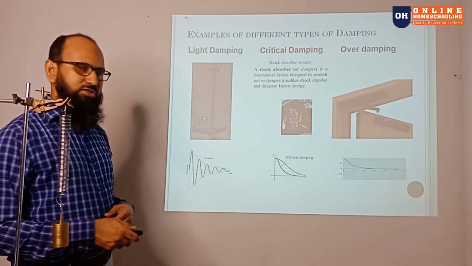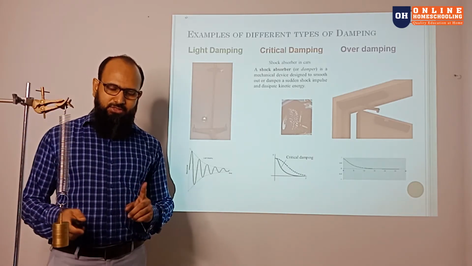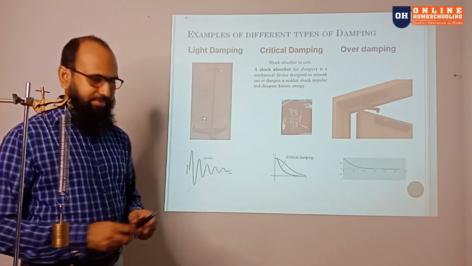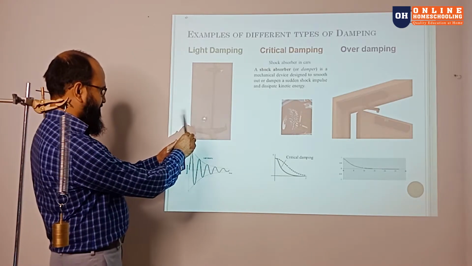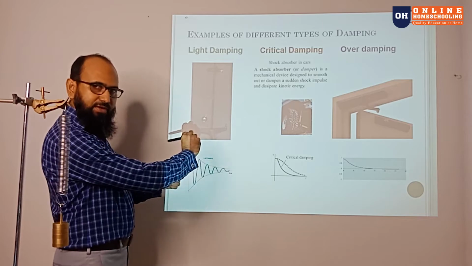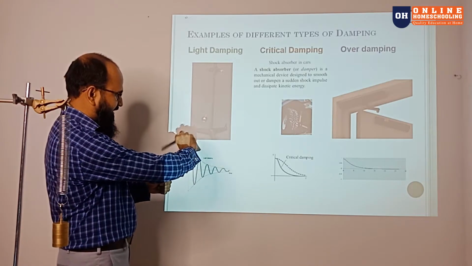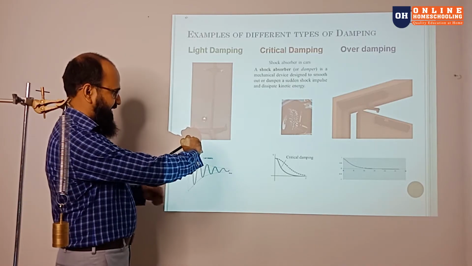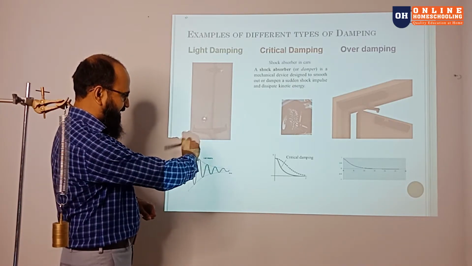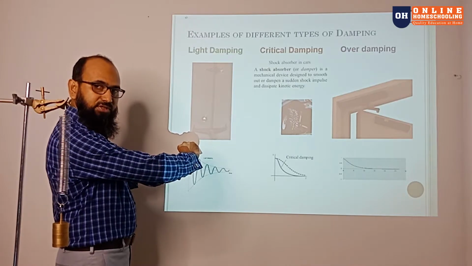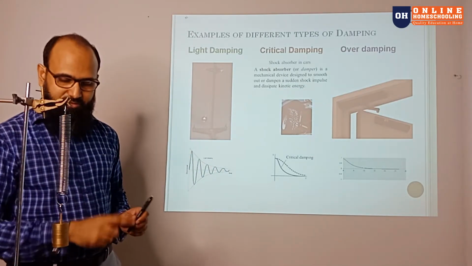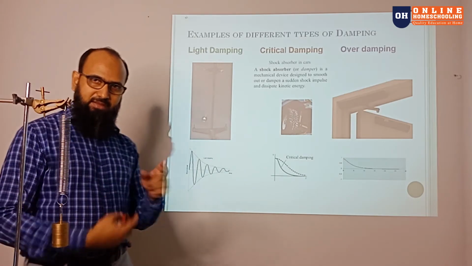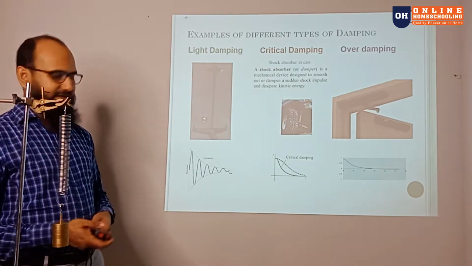Your speedometer in the car is also overdamping, not overdamping, sorry, critical damping. When you accelerate, it immediately goes up and comes back to zero again. When it is getting the acceleration, and then it comes back again to zero. So that is critical damping. Your speedometer is actually critically damped, so it comes back to zero again and again.